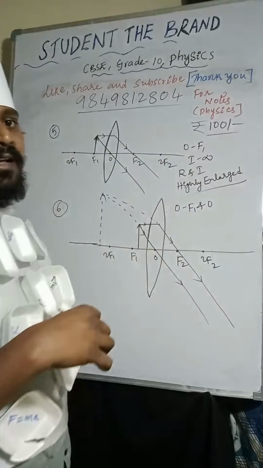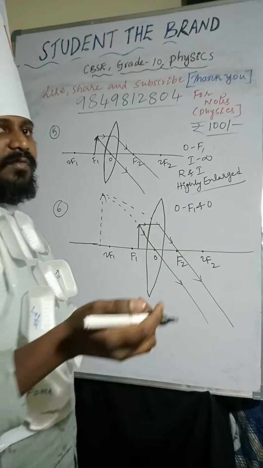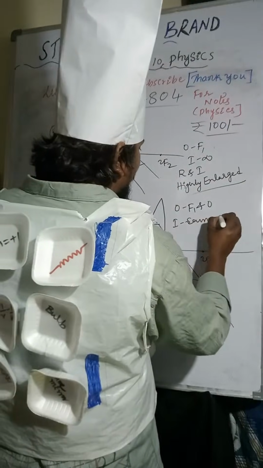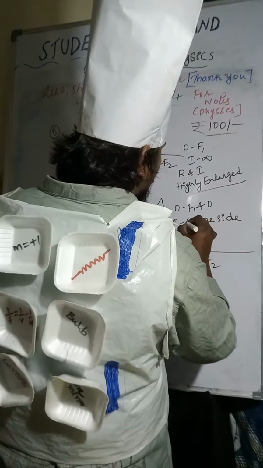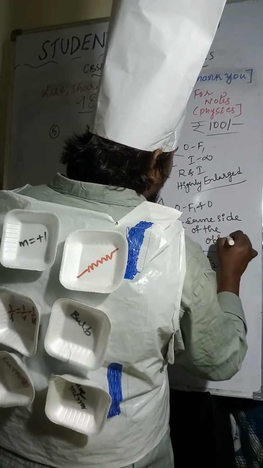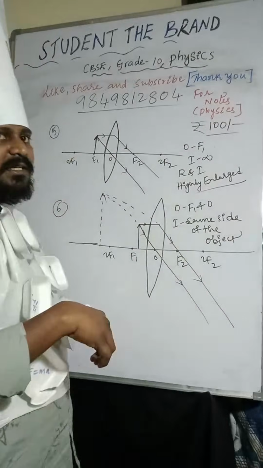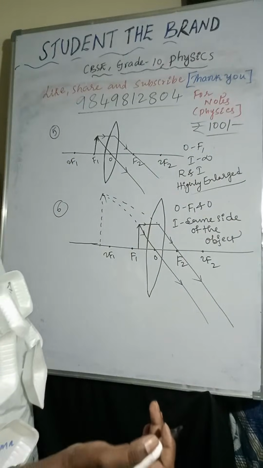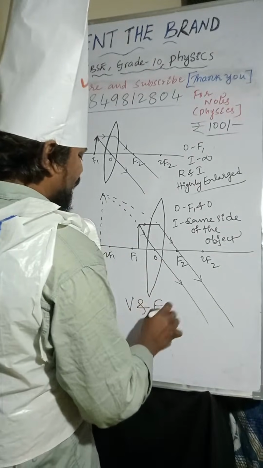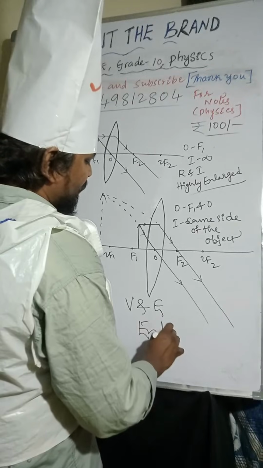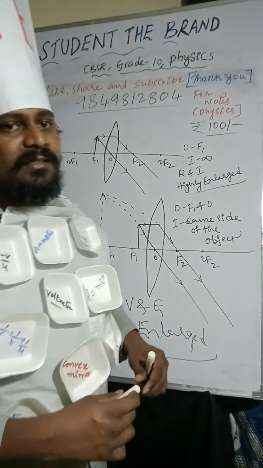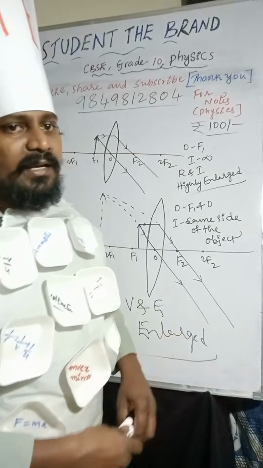Object is placed between F1 and O. So image will form on the same side of the object. Nature of the image is virtual, erect and enlarged. Compared to the object, image size is increased. Okay, so I hope it is very clear.